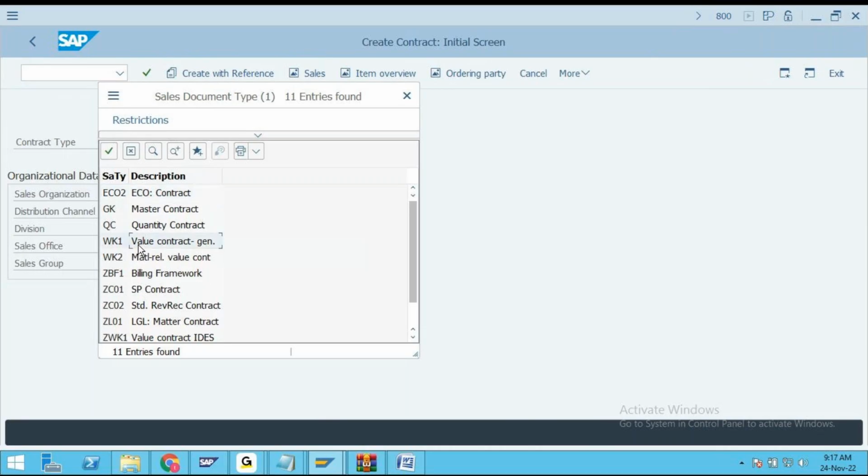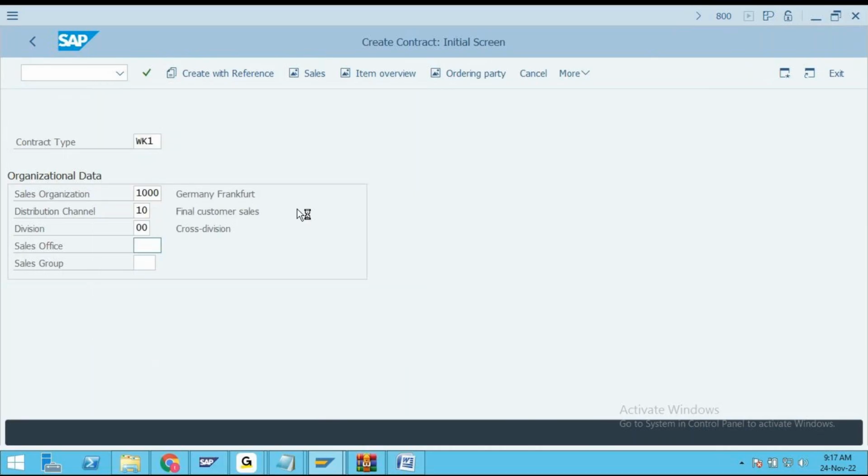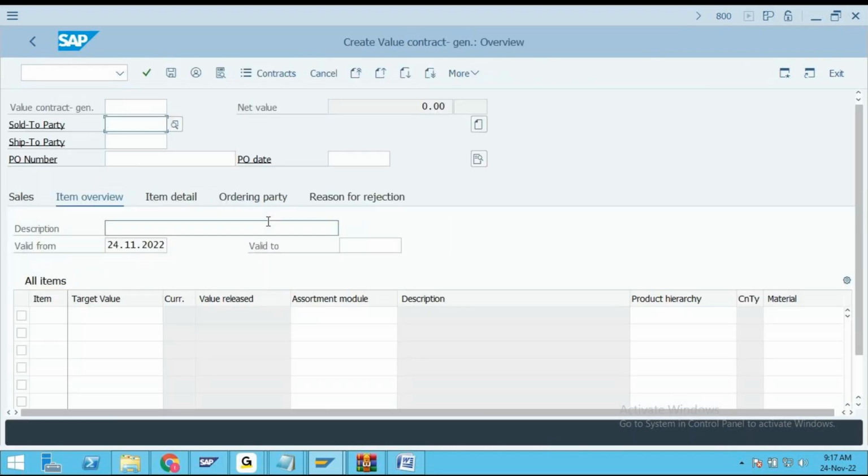First, see WK1. When you open this contract, it is asking for assortment module. So this is a contract that has to be created by using an assortment module.